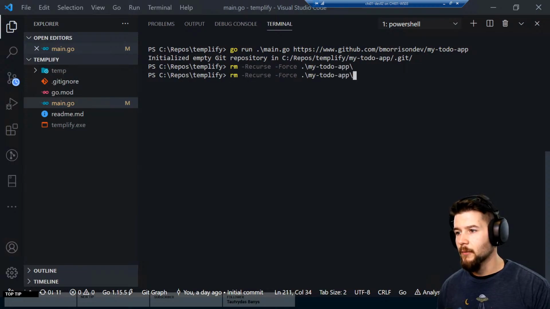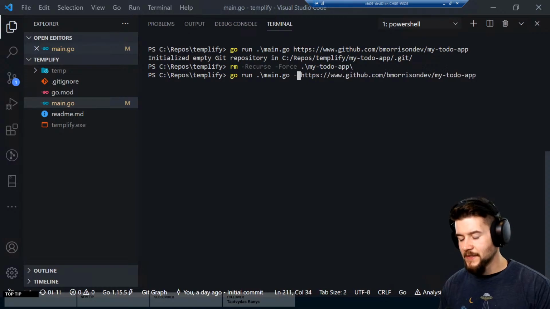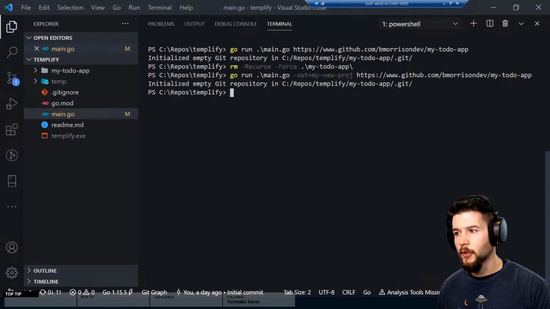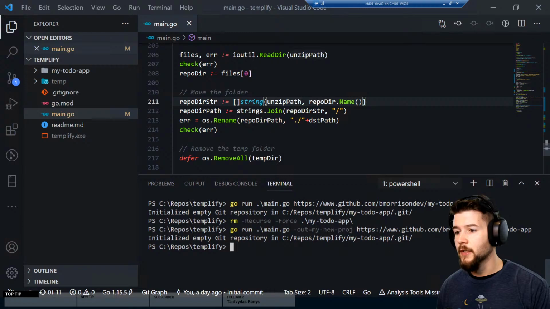Rm with recurse and force, because this is PowerShell, and we'll do my-todo-app. Now the next thing we want to test is a specific output directory. So out equals my-new-project, and hit enter. This should clone it into a folder called my-new-project, which it didn't. So something's broken there. Let's try and debug that real quick.